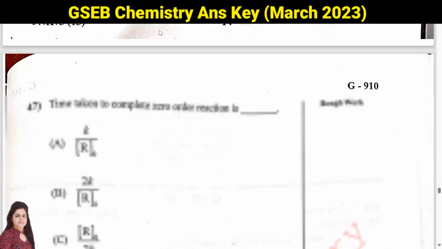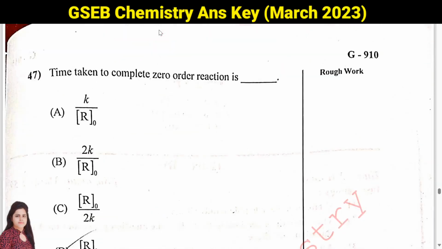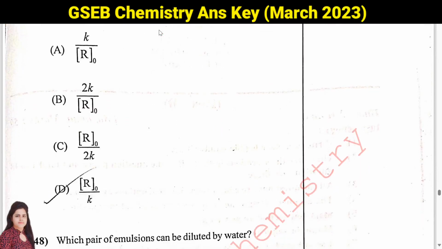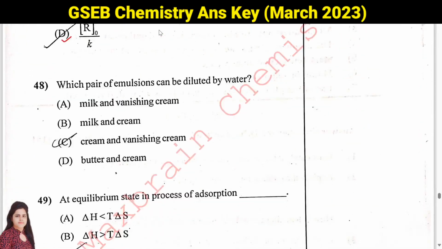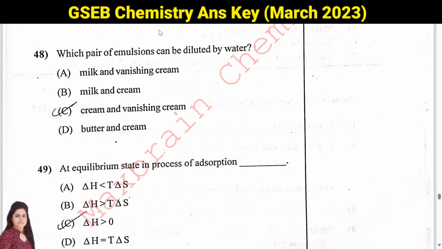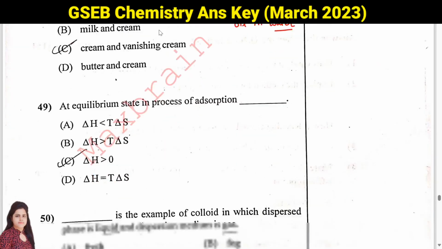Then question number 47: time taken to complete zero order reaction is, so here your answer will be D. Then question number 48: which pair of emulsions can be diluted by water? Diluted by water means they should be oil in water type. So the answer will be A, milk and vanishing cream.